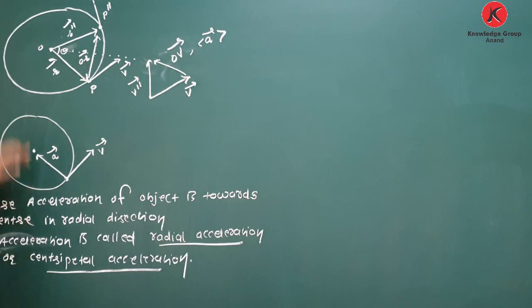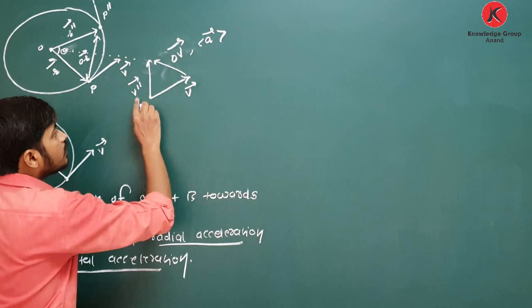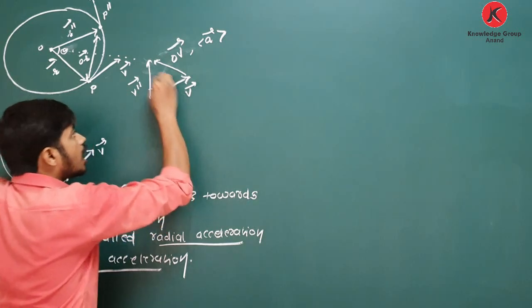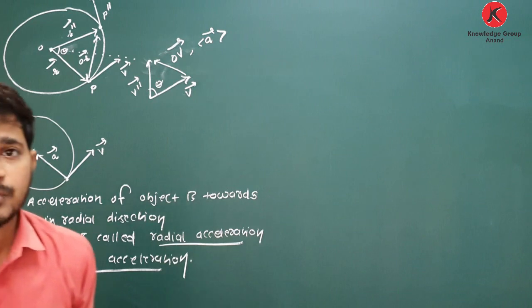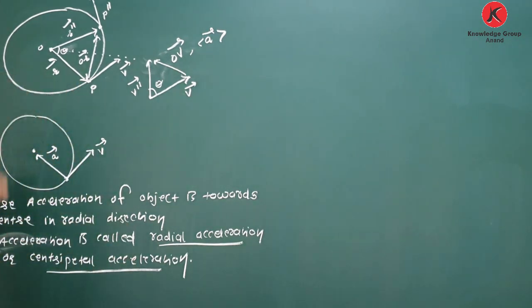See how: initial position R, final position R double dash, the angle between them is theta. R is perpendicular to V, R double dash is perpendicular to V double dash. As the particle has moved through angle theta from R to R double dash, V is also changing and R is always perpendicular to V. So if the angle between R and R double dash is theta, the angle between V and V double dash is also theta. Clear about this?